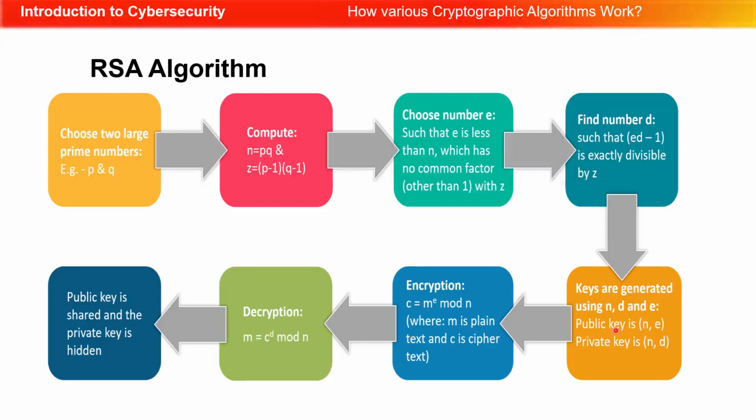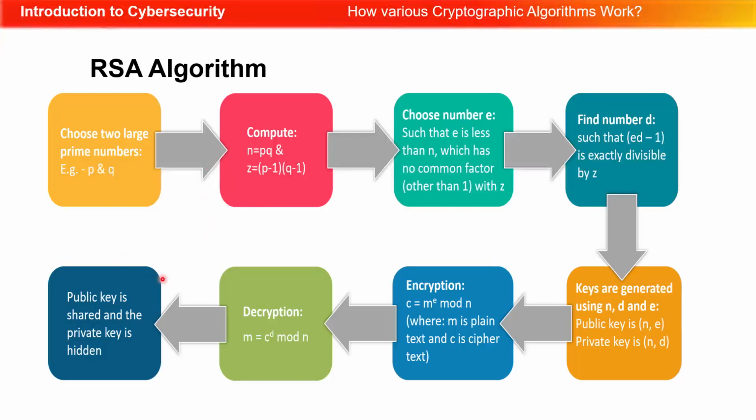There is a public key and a private key, but they're both generated at the same time from the same mathematical calculation. We have our encryption here, C equals M to the E, and M is plain text and C is the ciphered text. So here we have our C. And then our decryption here, we'll use that C and convert it back. So with this type of